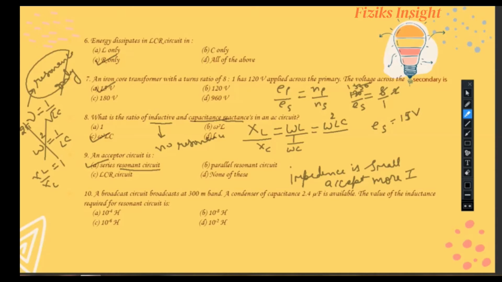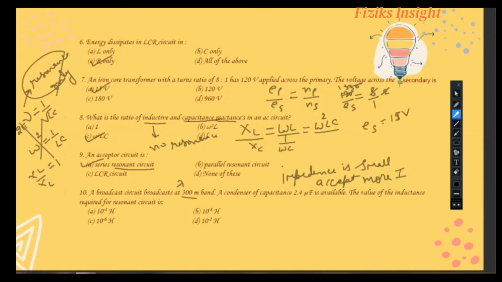A broadcast circuit broadcasts at 300 meter band. A condenser of capacitance 2.4 microfarad is available. The value of inductance required for the resonant circuit is. See students, this 300 meter which is given to you is the wavelength of the signal which is to be transmitted. 2.4 microfarad is the mentioned capacitance here.